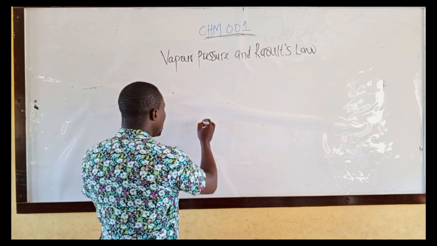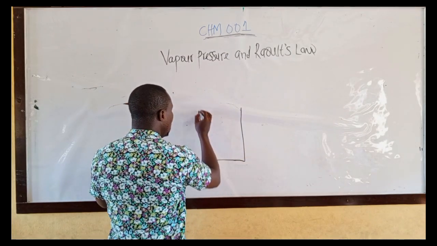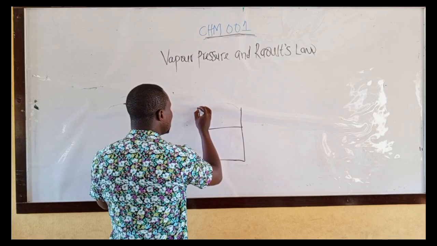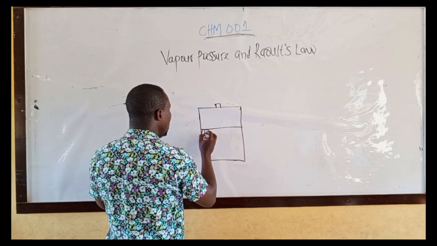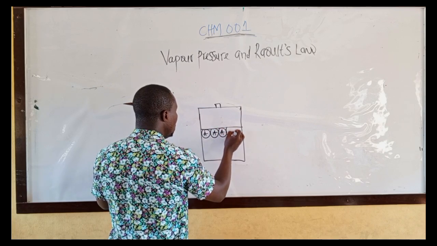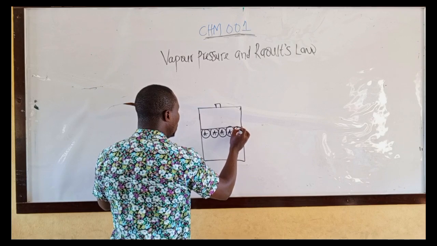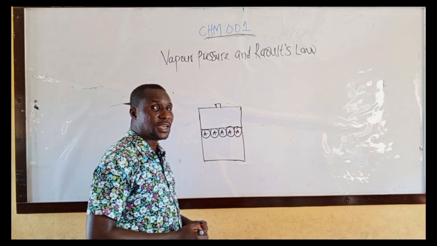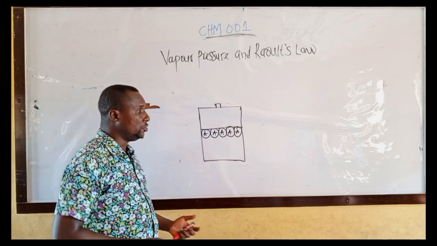When you have a closed container containing volatile liquid, I told you these are the surface molecules which possess high kinetic energy. They possess high kinetic energy.